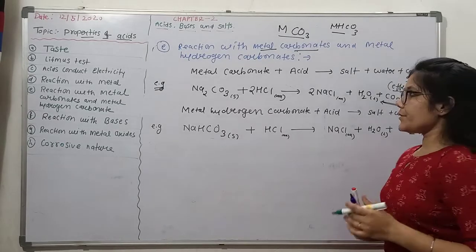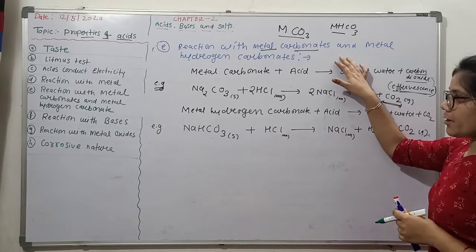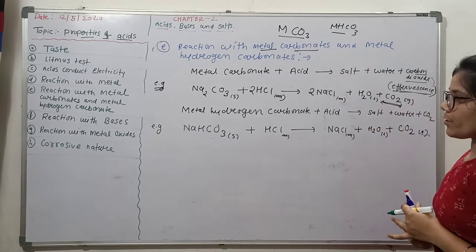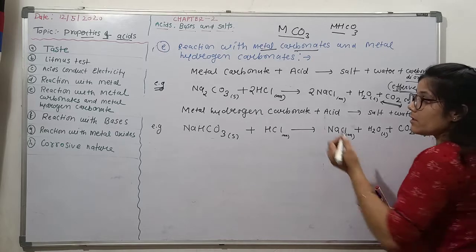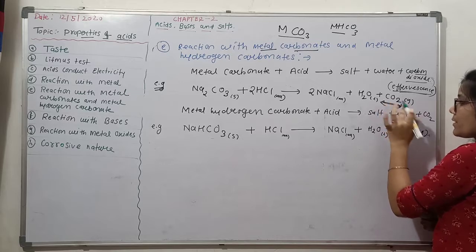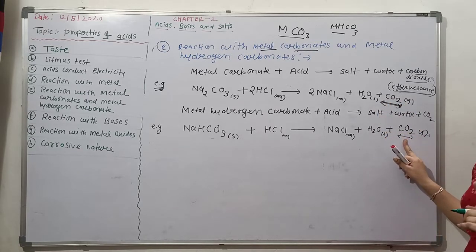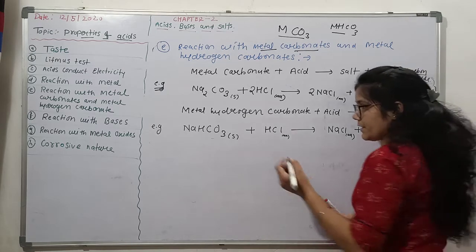Okay, students, continuing ahead, reaction with metal carbonates and metal hydrogen carbonate. The fifth property of acids, as we discussed, is that they produce brisk effervescence of carbon dioxide gas. So this carbon dioxide gas is produced in this equation, when passed through the lime water.